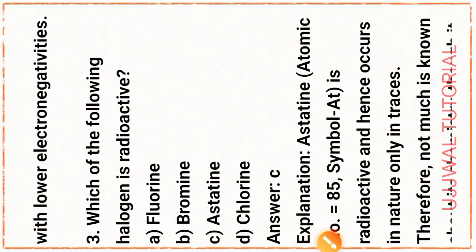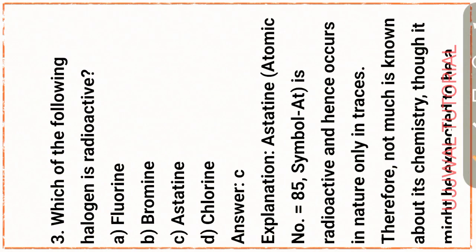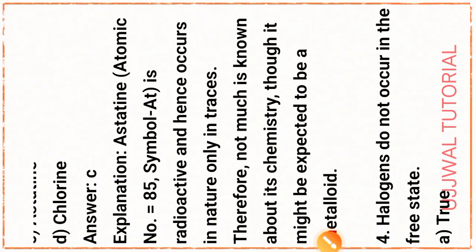Next question, question number 3. Which of the following halogens is radioactive? That is option C, astatine. Explanation: astatine, with atomic number 85 and symbol At, is radioactive and hence occurs in nature only in traces.